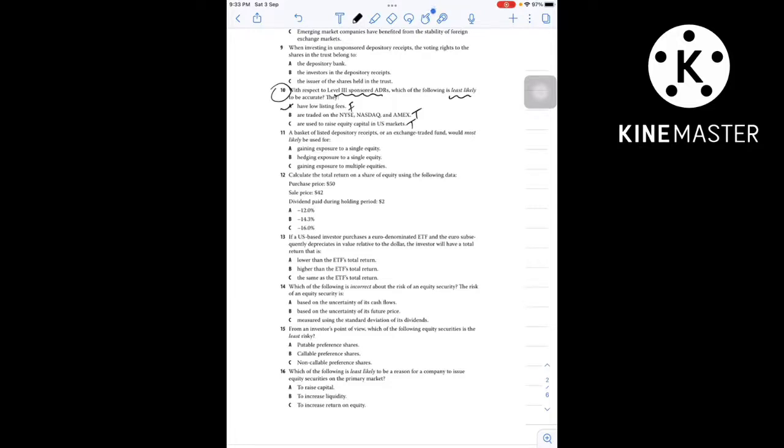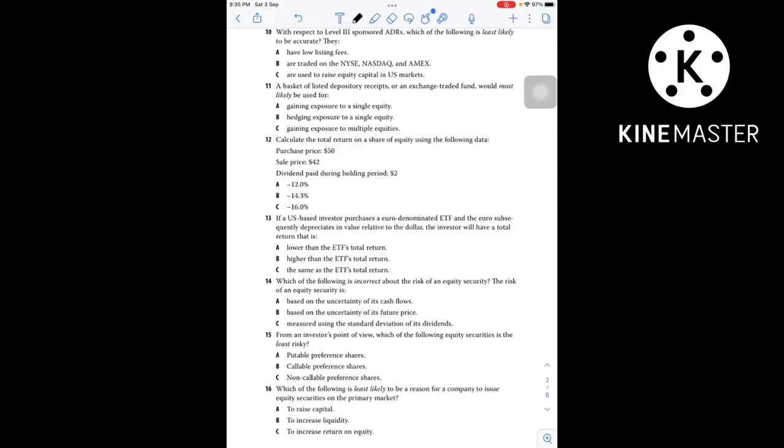Now why is option A false? Because, see, as these level 3 ADRs are listed, they have high listing fees. So listing fees cannot be low. Listing fees have to be high. So that's why option A is the correct answer here. This is the incorrect statement.